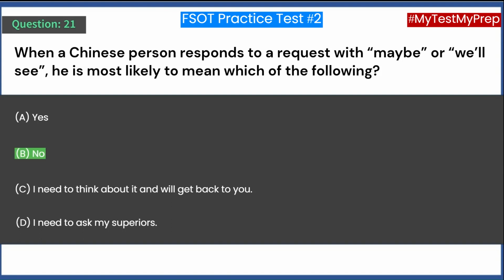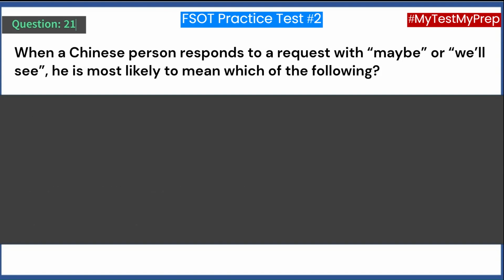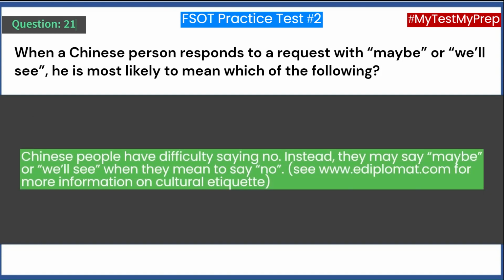Answer: B. No. Chinese people have difficulty saying no. Instead, they may say maybe or we'll see when they mean to say no. See www.ediplomat.com for more information on cultural etiquette.